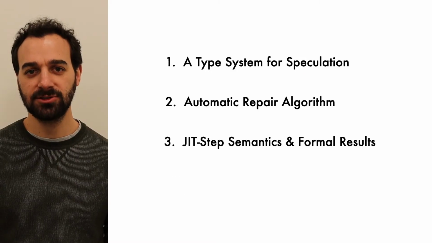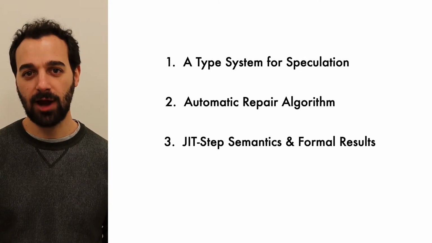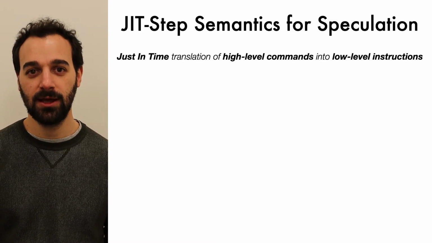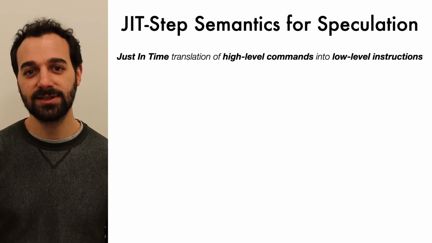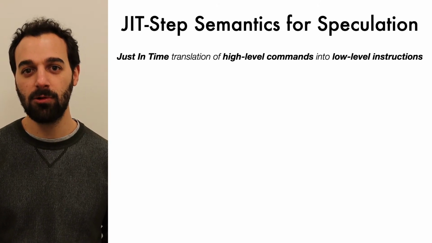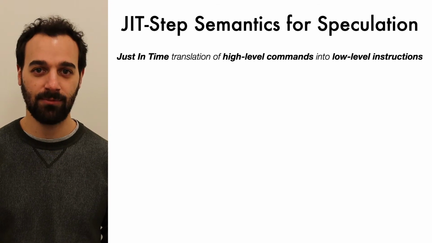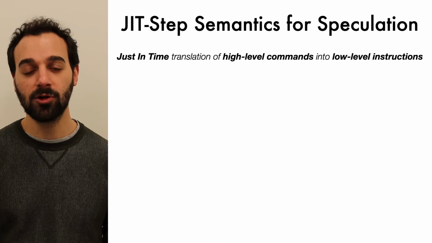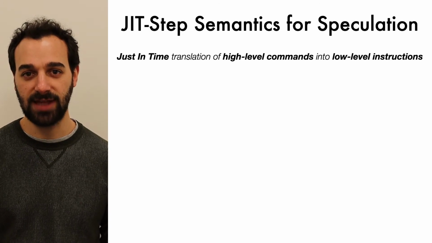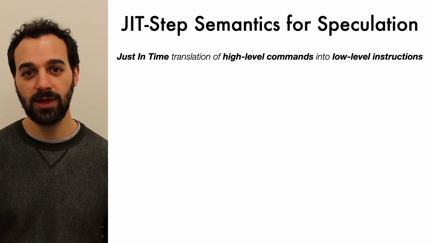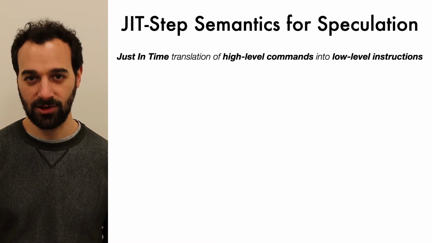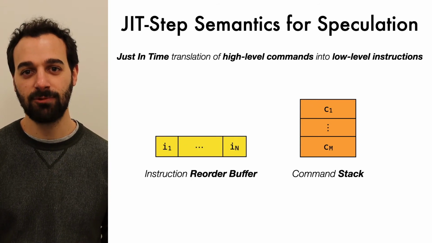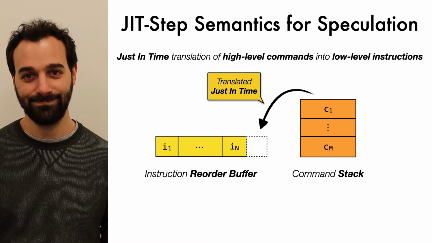Unlike previous semantics of speculative execution, our processor abstract machine does not operate directly on compiled assembly programs. Instead, our processor translates high-level commands into low-level instructions just in time. Individual commands are translated directly, while more complex commands are translated in multiple steps. To do that, the processor relies on two data structures, a stack of partially flattened commands and a list of fetched instructions called reorder buffer.